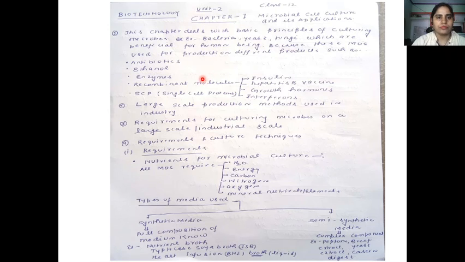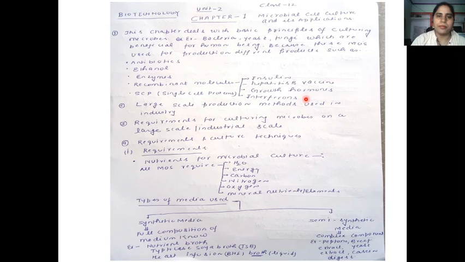Some recombinant molecules are produced by recombinant organisms. As in the last chapter we studied how recombinant organisms are produced by recombinant DNA technology. Insulin is used in case of diabetes, and hepatitis B vaccine is used in case of hepatitis, and some growth hormones are used for different diseases, and interferons are used against viral diseases.